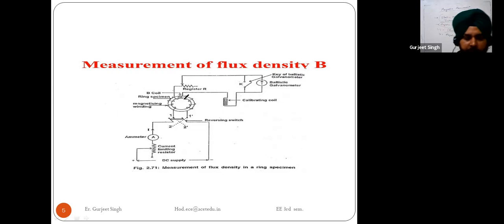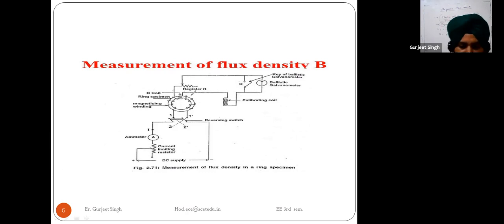When I change the direction of the current from this reversing switch, the current in the magnetizing winding changes, and then the flux linkage with this B coil also changes.